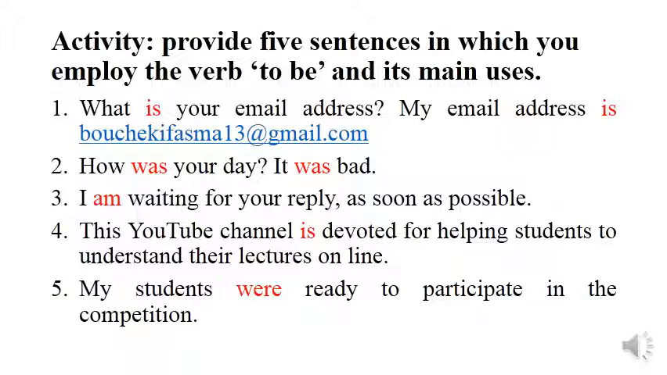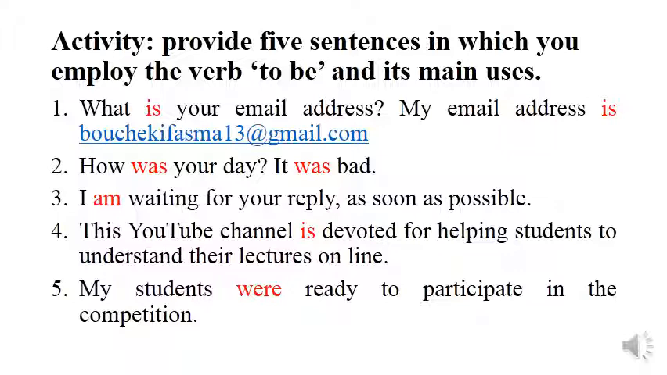For the second example, how was your day? I reply saying, it was bad. Here I'm using to be in the past simple, that is was, in order to describe my day. For the third example, I say, I'm waiting for your reply as soon as possible. Here I'm using to be in the present continuous in order to indicate continuous tenses.